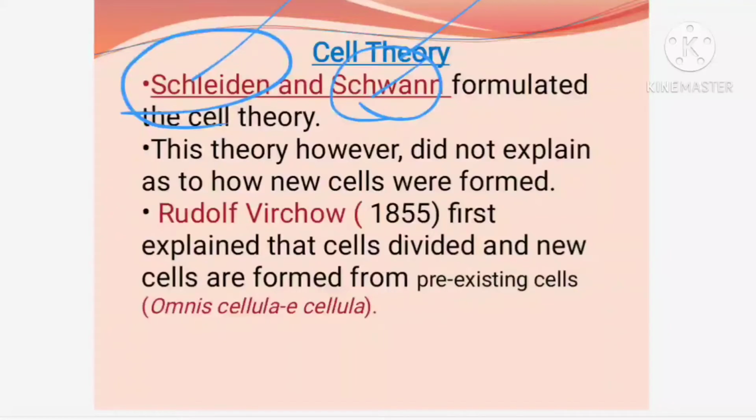So they said that all living organisms are made up of cells, and the cell is the basic structural and functional unit of life. That was the conclusion drawn by these two scientists.